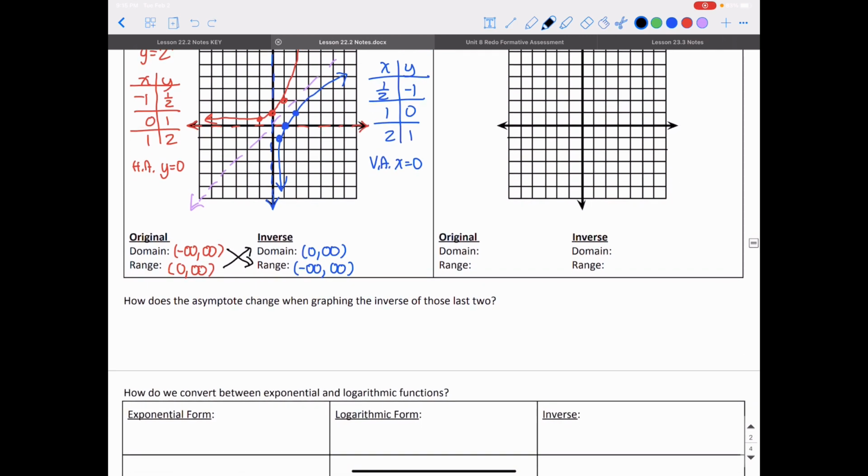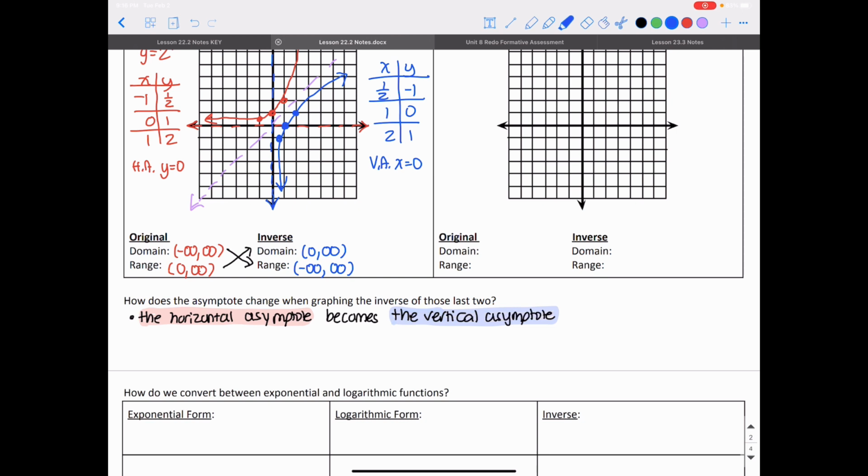How does the asymptote change when graphing the inverse of the last two? We talked about this, the horizontal asymptote. I'm sorry, it's the last two because you're supposed to do this one and you'd see the same thing. The horizontal asymptote becomes the vertical asymptote. Instead of having a horizontal asymptote for the exponential function, for a logarithm function, I'm going to have a vertical asymptote. So the horizontal becomes the vertical.